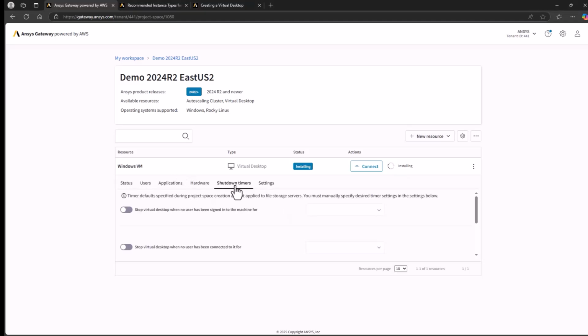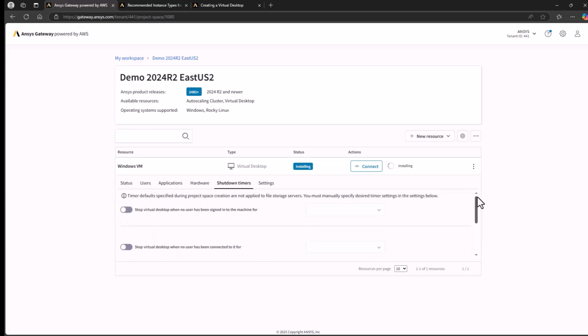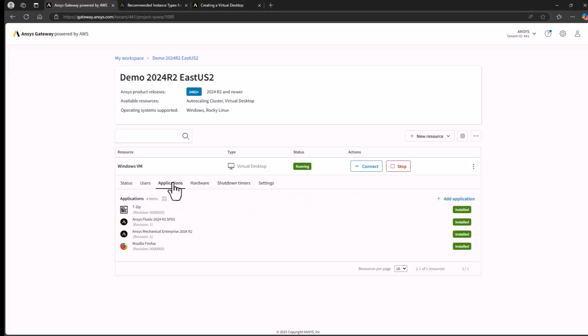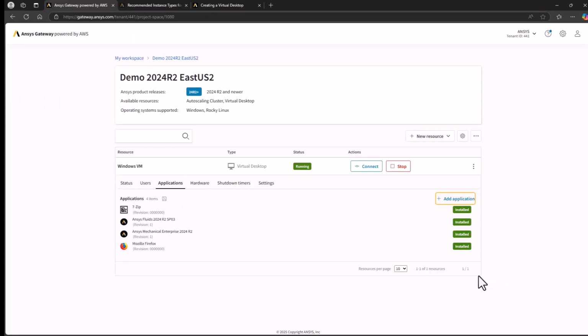Depending on the project space settings, auto shutdown timers may be active. You can disable them here. In any case, the full installation should finish before shutting down. Once the VM is running, you can install additional packages under Applications. Add Application. Any applications not shown in the list can be installed manually from the VM. When the VM is running, click Connect to connect over RDP.